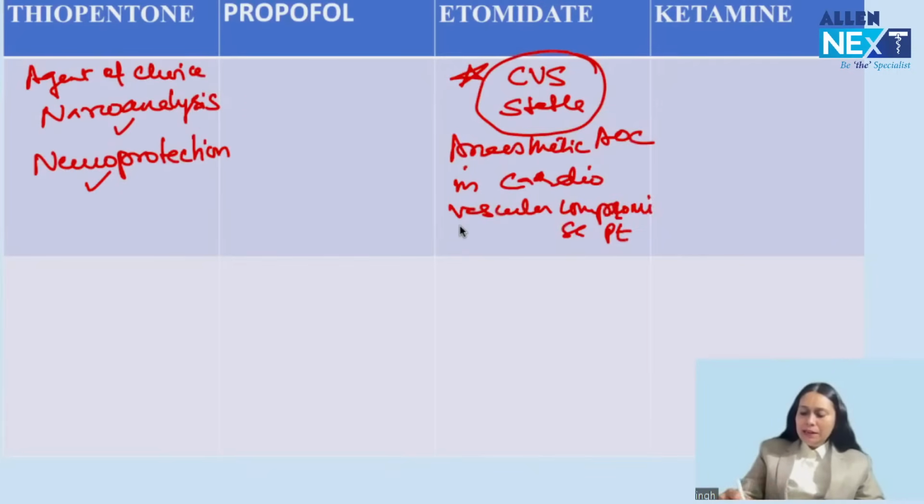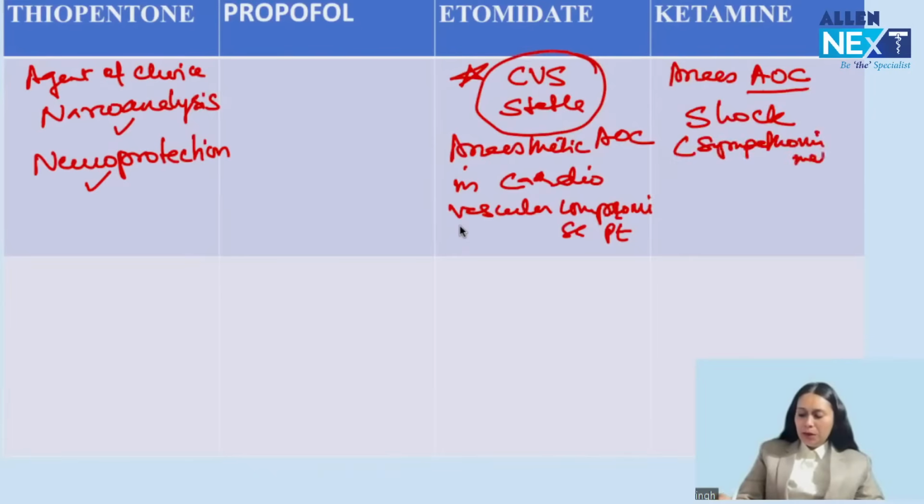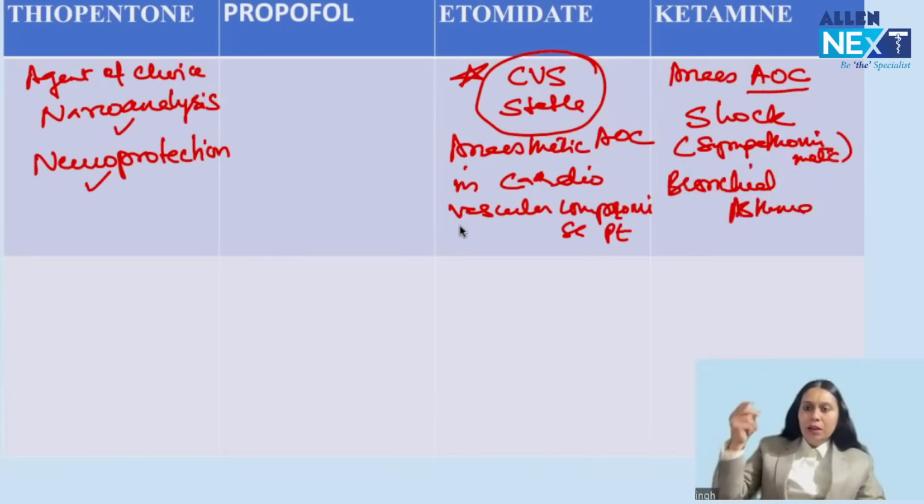Ketamine is the anesthetic agent of choice in shock. Why? Because it is a sympathomimetic drug. It will increase the blood pressure and heart rate. And it is the agent of choice in bronchial asthma. Why? It is the best bronchodilator. So what are the questions asked? Which is the IV anesthetic agent of choice in shock? Answer is ketamine. IV anesthetic agent of choice in bronchial asthma? Answer is ketamine. IV anesthetic agent of choice in cardiovascular compromised patient? Answer is etomidate.